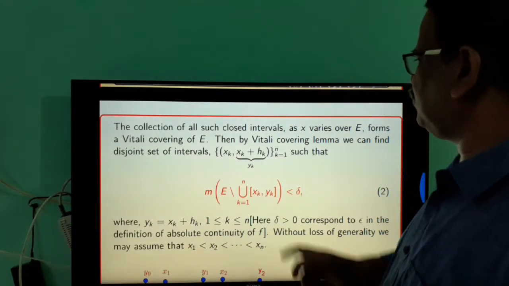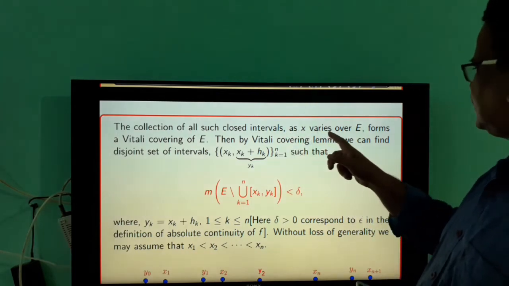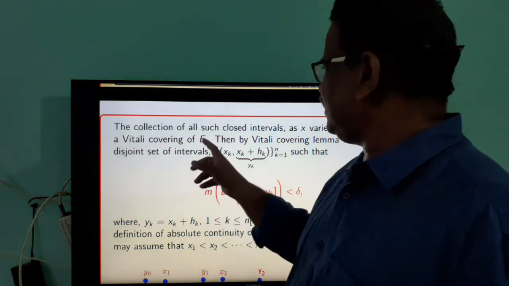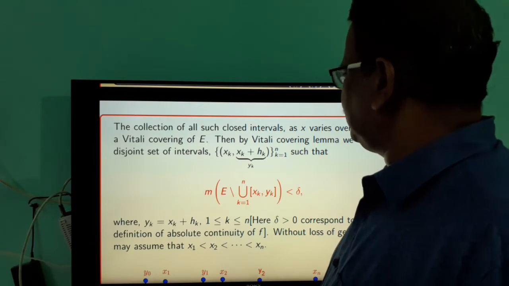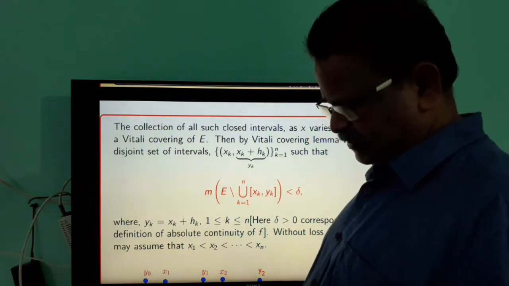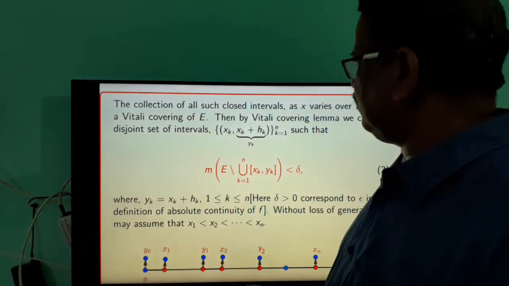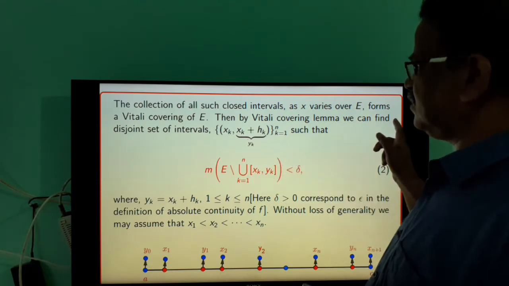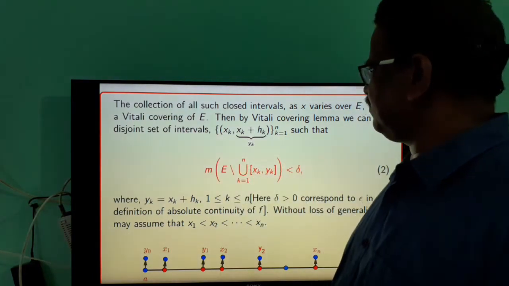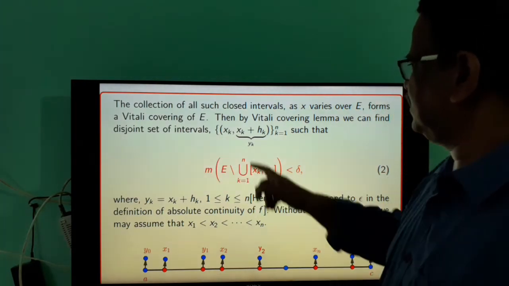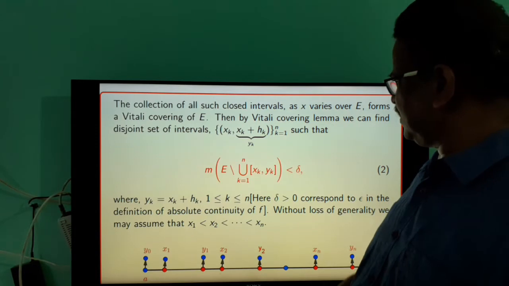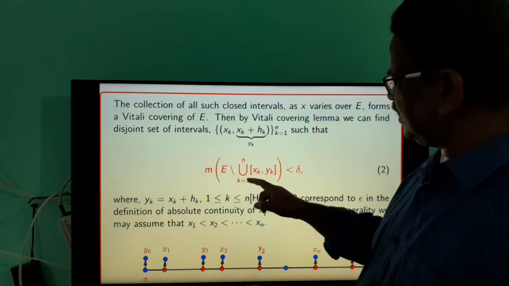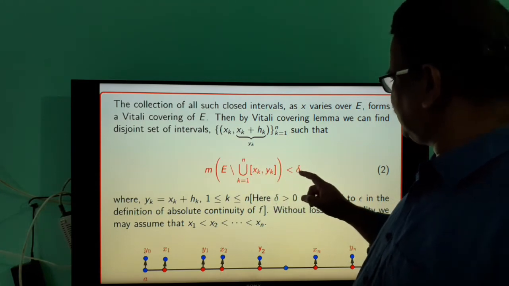Now consider the collection of all closed intervals as x varies over E. Such a collection forms a Vitali covering of E. Then by the Vitali covering lemma, we can find a finite disjoint collection of intervals [x_k, y_k], k equal to 1 to n, such that the measure of E minus the union of [x_k, y_k] is less than delta.